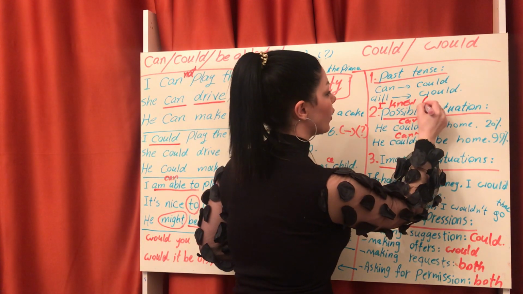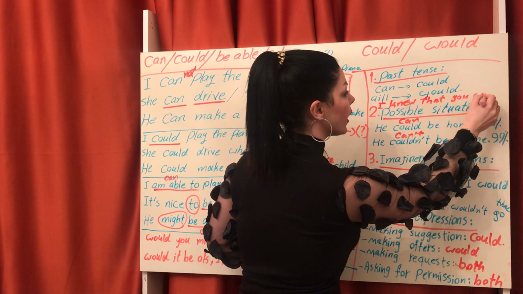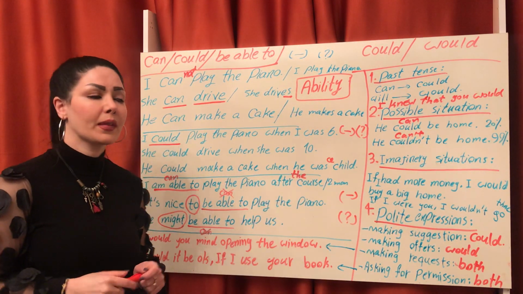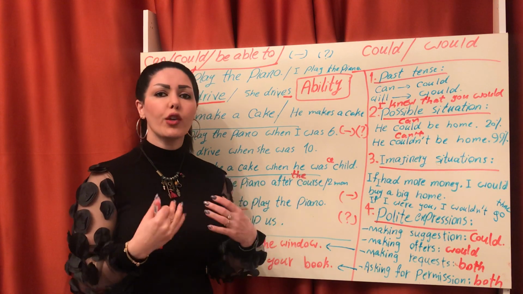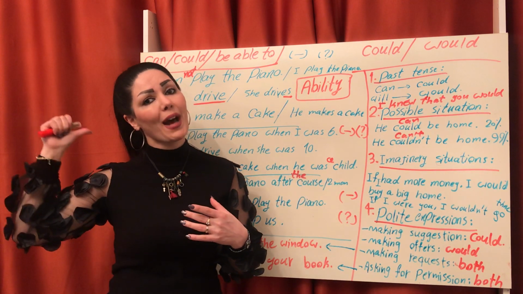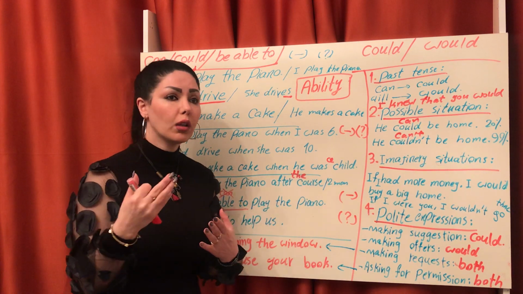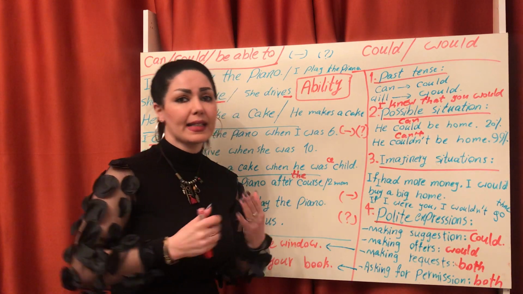I knew that you would pass the exam. Now your exam finished and I want to speak about past tense. What did I say to you? I told you I knew that you would pass the exam.